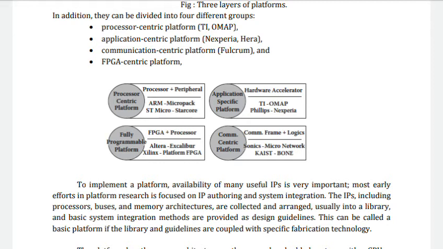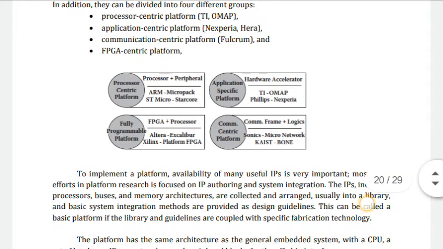To implement a platform, availability of many useful IPs is very important. So for designing and implementing a platform, we need many useful IPs. Most early efforts in platform research focused on IP authoring and system integration.